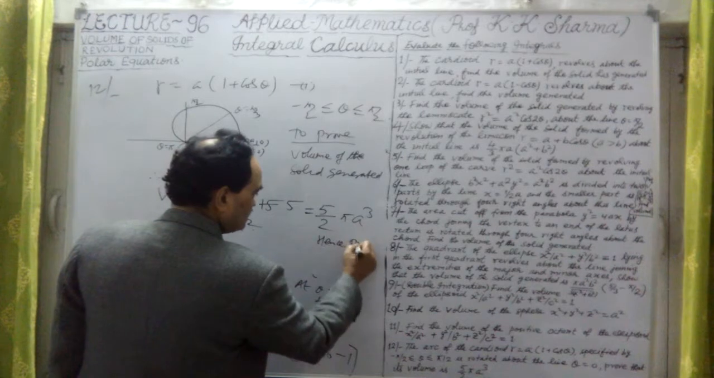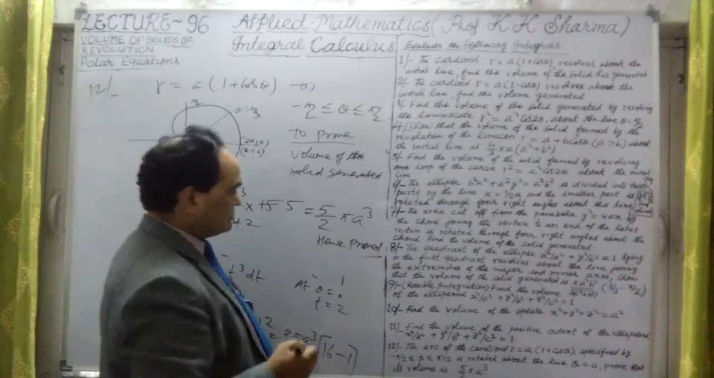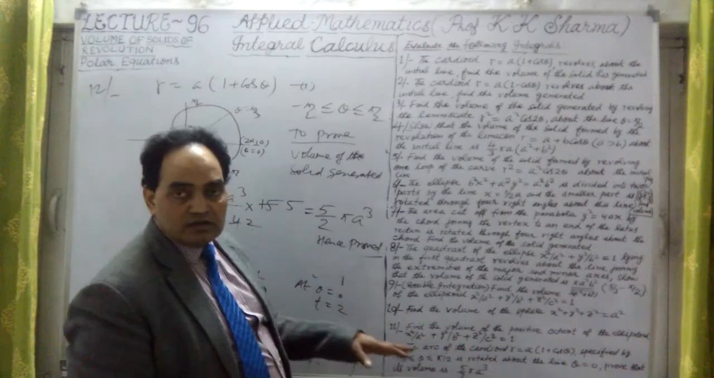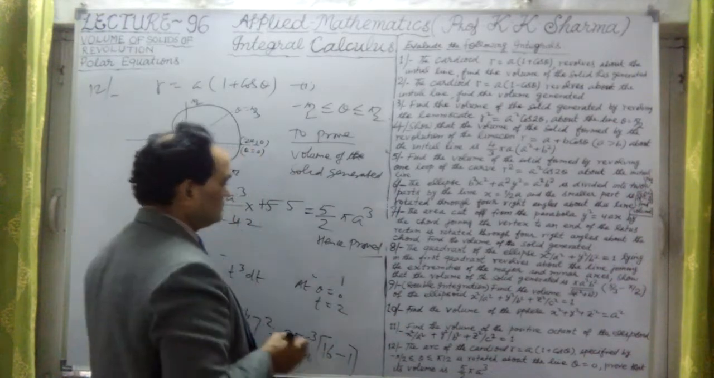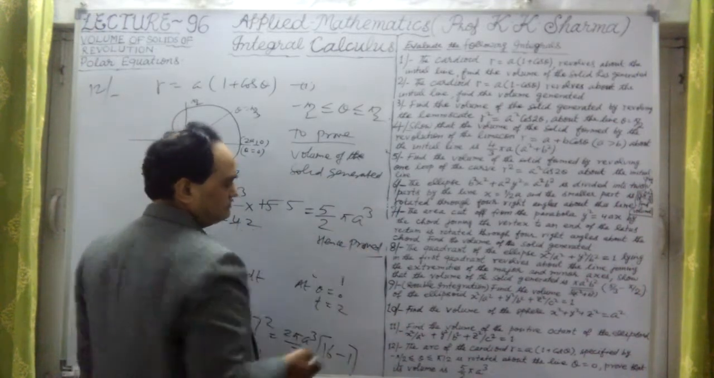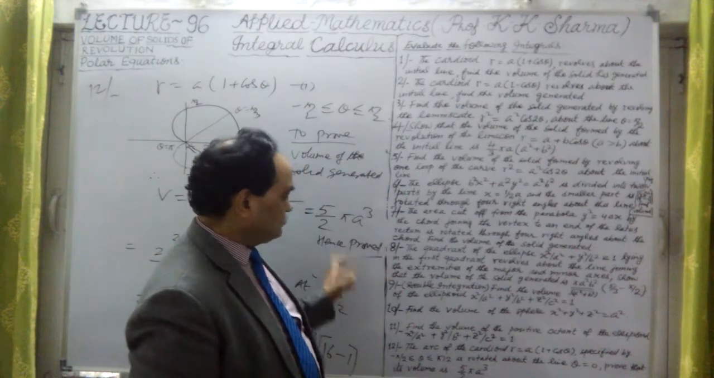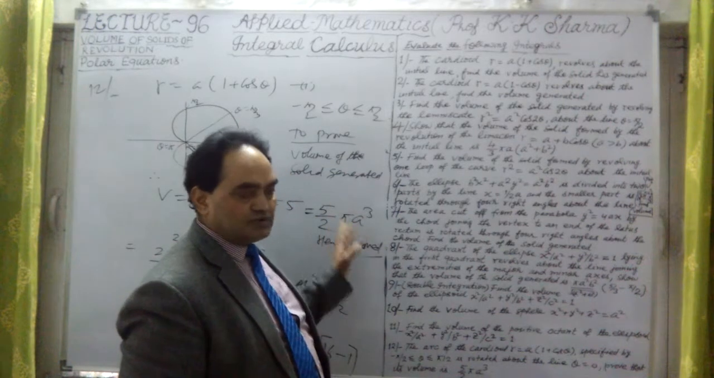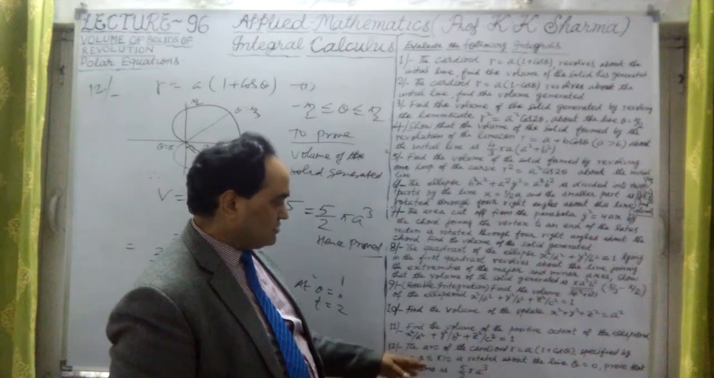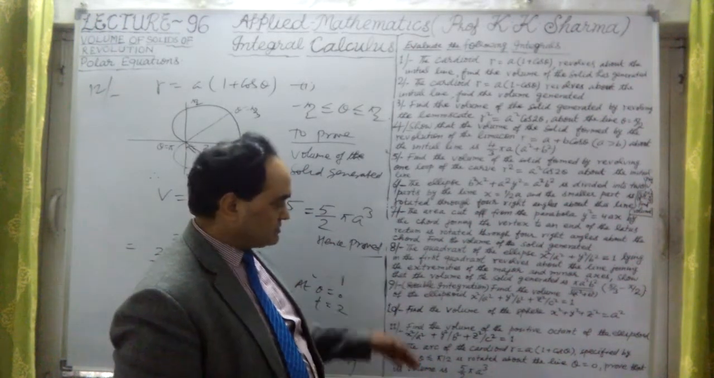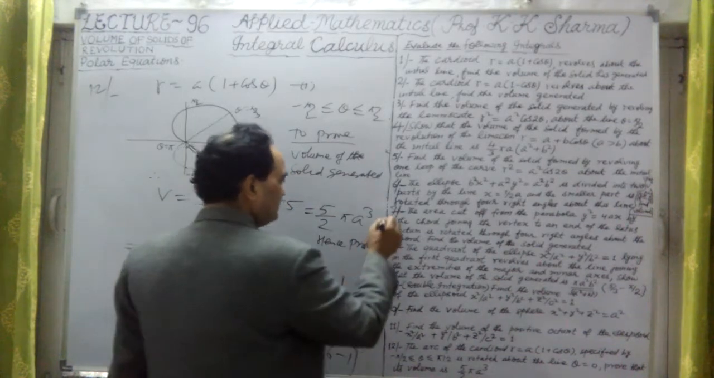This is the volume of the solid obtained by revolving the cardioid about the initial line at theta equal to 0. Theta is 0 at the initial line. So this is the answer which the 12th question says we have to prove. Now we have proved that 5 by 2 pi aq is the volume of the solid generated by the cardioid revolving about the initial line. That's all. So question number 12 is completed.